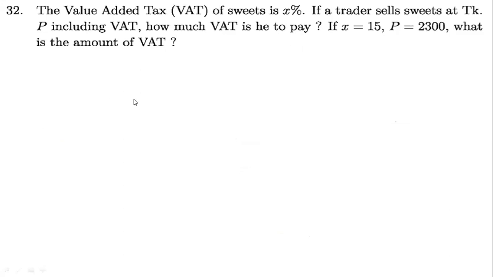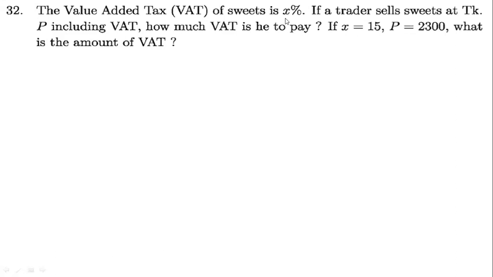Now these types of VAT related problems, sometimes you face some difficulties. That's why I included them here. Here the value added tax, that is VAT, sometimes it is also important to know the abbreviation of VAT, that is value added tax. Okay, of sweets. So you buy some sweets, the VAT is X%. If the trader sells sweets at taka P including VAT, how much VAT is he to pay? Where X is 15, P is 2300, what is the amount of VAT?